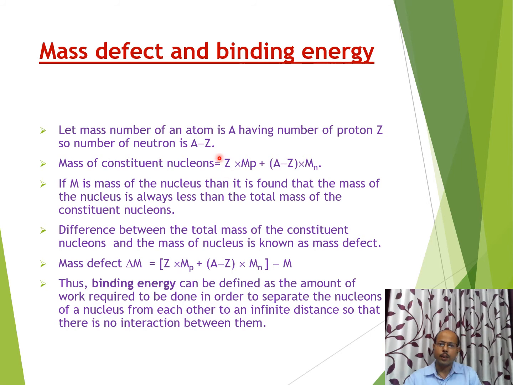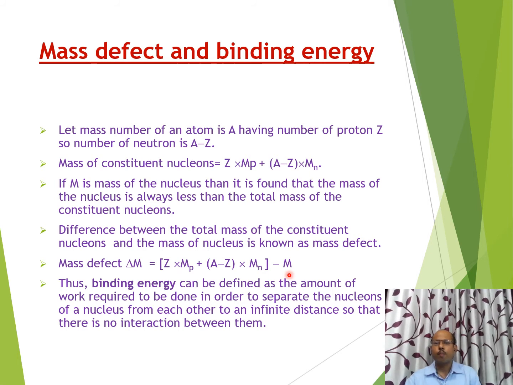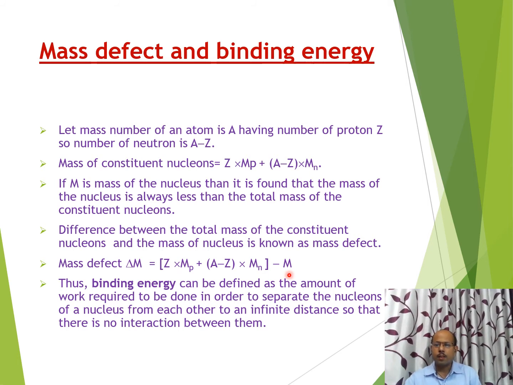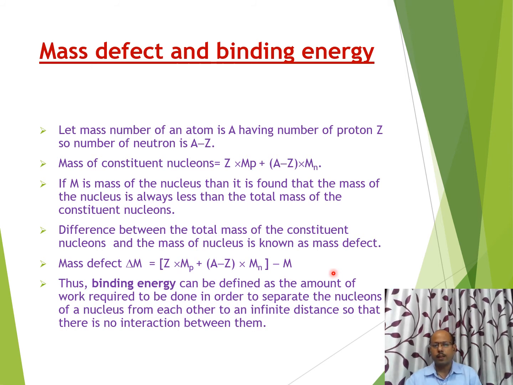Let us suppose the mass of the nucleus is M. Then this difference, the total mass of constituent nucleons minus the actual mass of the nucleus, is known as mass defect. And this mass defect is converted into binding energy.